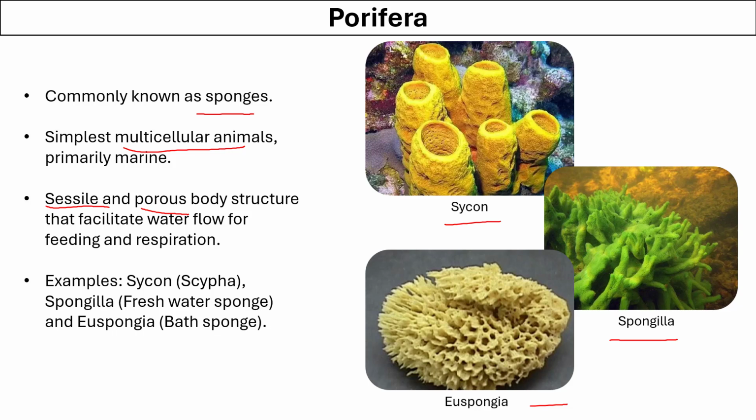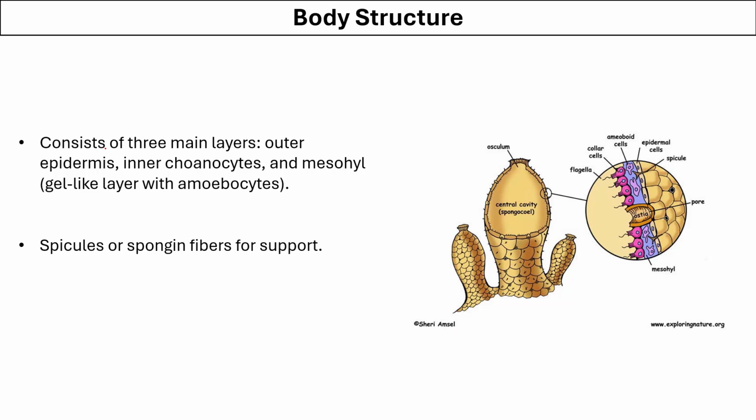Euspongia is also used as the bath sponge. Porifera body consists of three main layers. The outer layer is called epidermis, the middle layer is called mesohyl, and the innermost layer has the functional cells called the choanocytes. On the outer side, they also have tiny spicules which are there for protection and support.